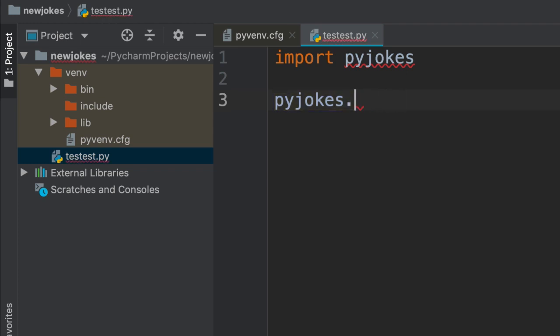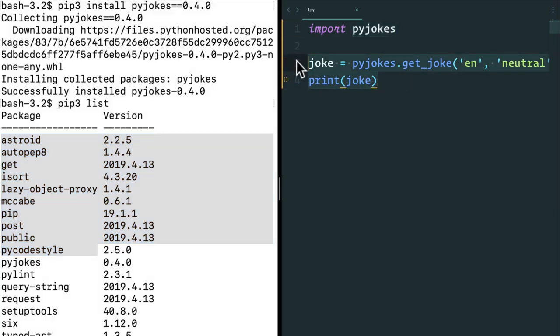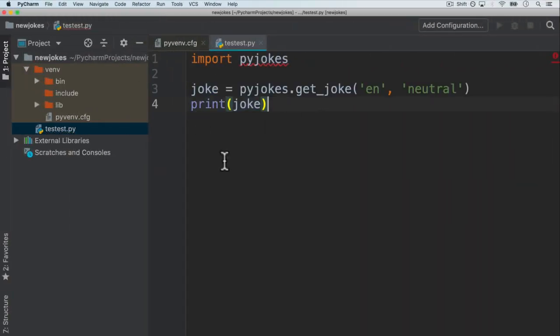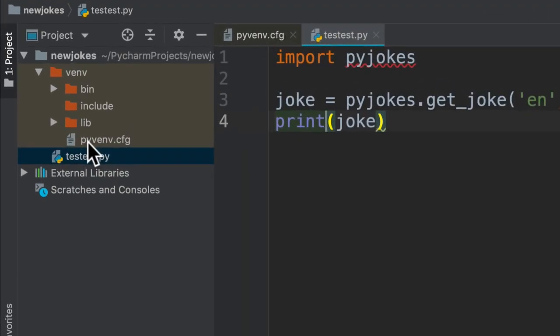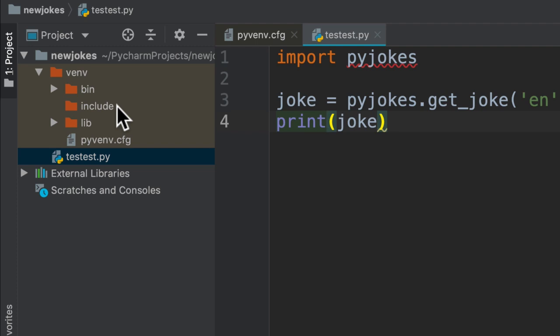What was it? Yeah, let's just copy this. And if I run this, whoops, I get an error. No module named pyjokes, because I have an entire virtual environment. It's like a separate universe where I can install whatever I want so that it doesn't interfere with the outside world. And usually when you're working on a project, you want to create them in virtual environments like this.